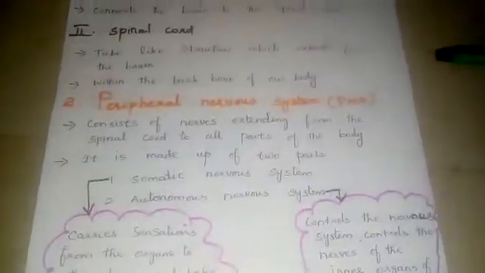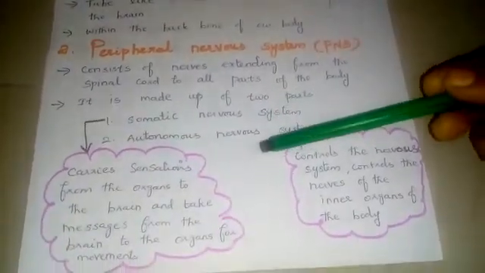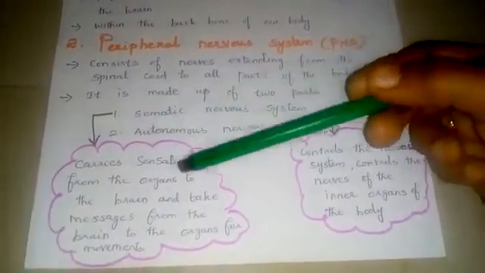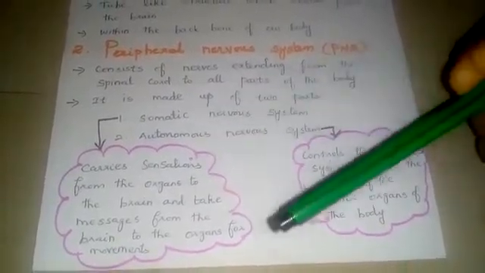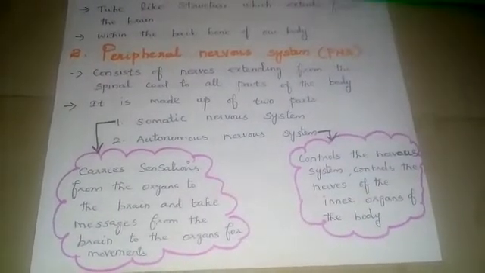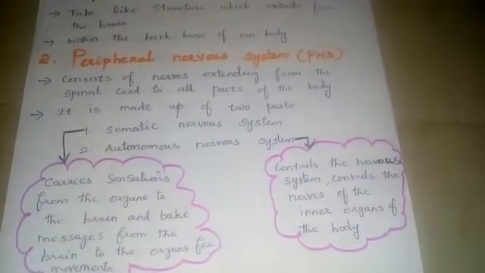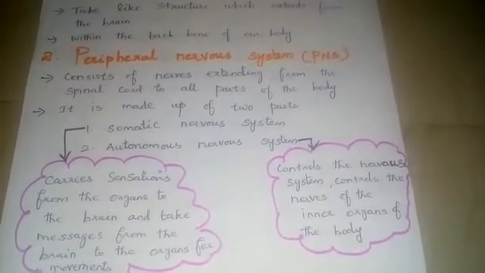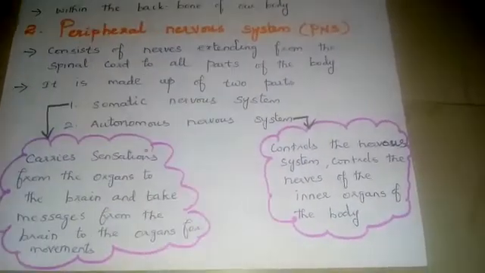So I will repeat once again. The peripheral nervous system consists of two parts: the somatic nervous system and the autonomic nervous system. The somatic nervous system carries the sensation from the organs to the brain. At the same time, it takes the message from the brain to the organs for movements. Then the autonomic nervous system controls the nervous system and the nerves of the inner organs of the body.